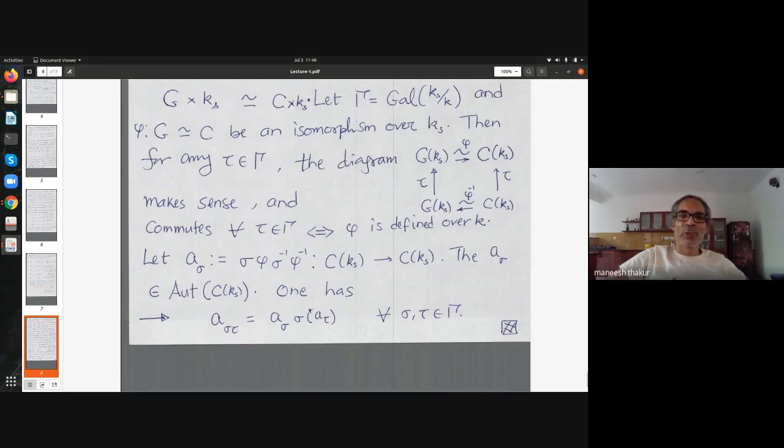This is a simple check, remember, from the definition.